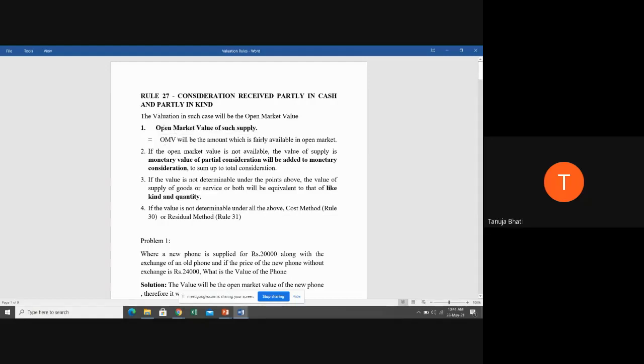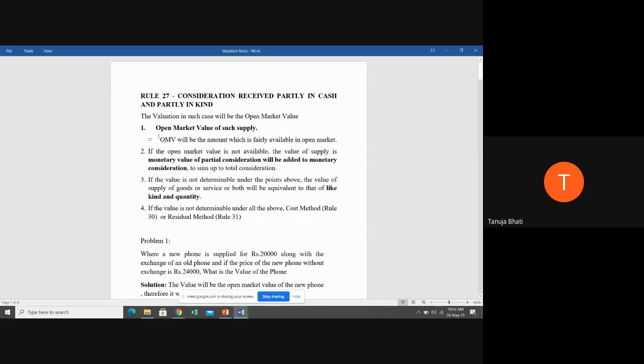Now suppose the open market value is not available, then what it is going to be is 50,000, whatever he's received in cash, that you have to add to the monetary value in kind. So what is the value of the potatoes that he is giving to the manufacturer? What is that value in money? That has to be added to 50,000 rupees, and that will be the total consideration.